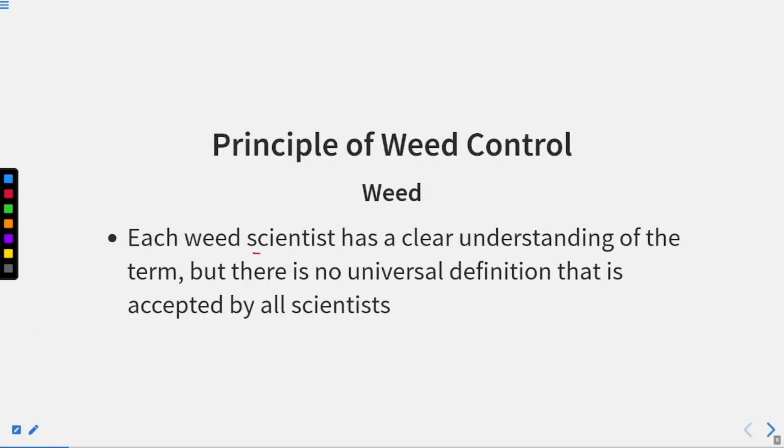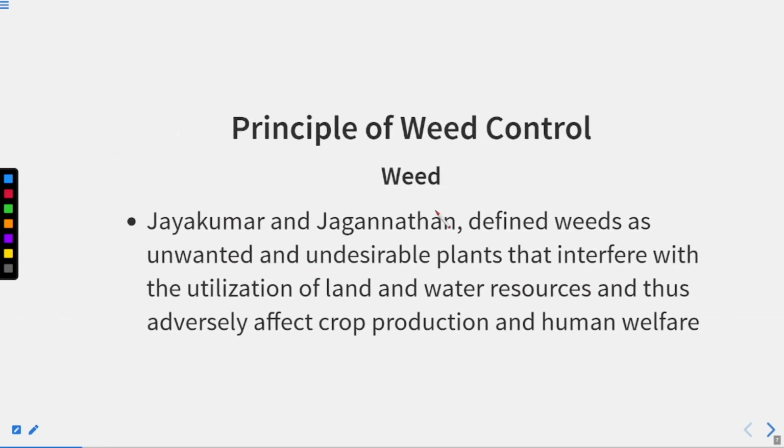Each weed scientist has a clear understanding of the term, but there is no universal definition that is accepted by all scientists. There are so many scientists who have given their own definitions, but there is no definition that we can say is the universal definition. But we all understand the meaning of weed.